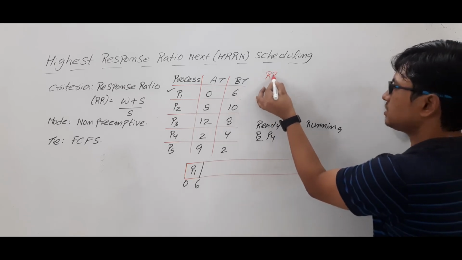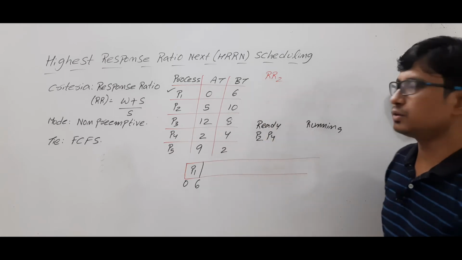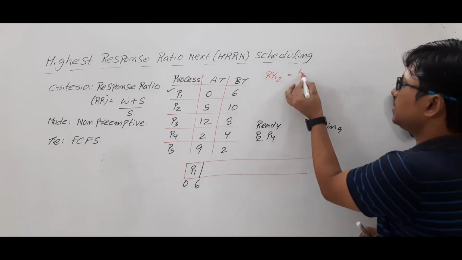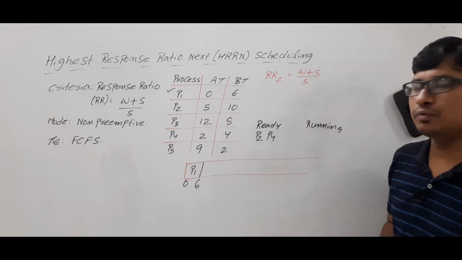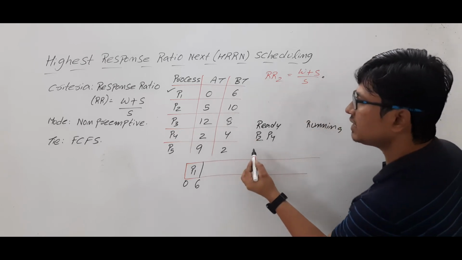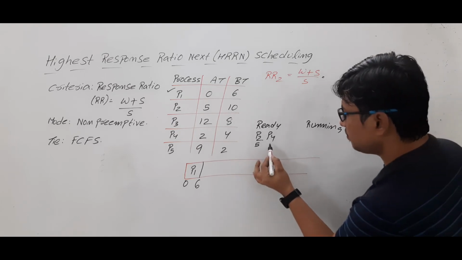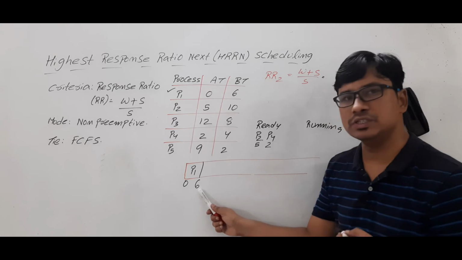So, the response ratio of process P2, I will represent it as RR2. How can we compute it? (W + S) / S, where W is the waiting time. Now look here. P2 arrived at 5 units of time. What is the current time? 6 units.